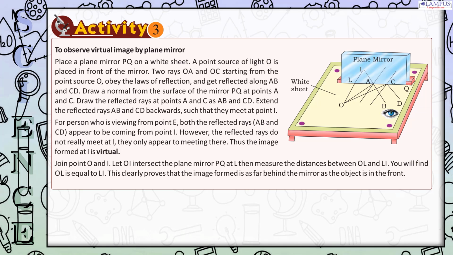For a person who is viewing from point A, both the reflected rays, AB and CD, appear to be coming from point I. However, the reflected rays do not really meet at I, they only appear to be meeting there. Thus the image formed at I is virtual. Join point O and I. Let OI intersect the plane mirror PQ at L, then measure the distances between OL and LI. You will find OL is equal to LI. This clearly proves that the image formed is as far behind the mirror as the object is in front.